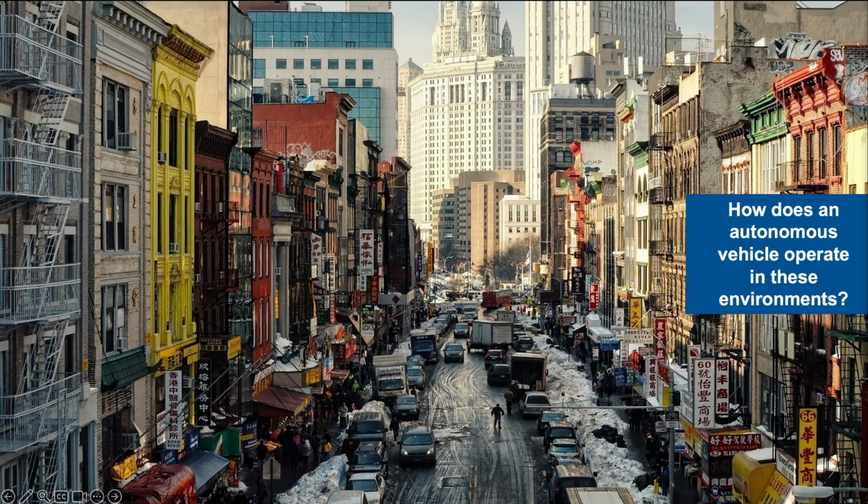When we look at autonomous driving tasks, you see that driving with an autonomous car can be quite difficult. What you see here in this image is a real-world situation which demands high-level reasoning. You see cars on the same road as ours, humans walking over the road where they shouldn't be, and you see there is actually no road. So the question arises, how does an autonomous vehicle operate in these environments?